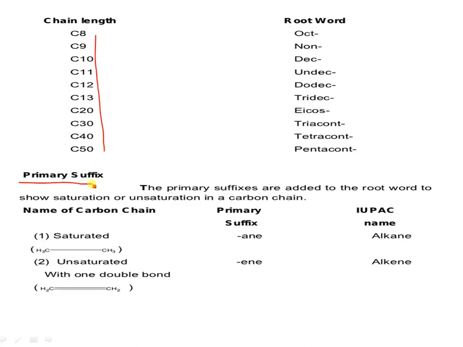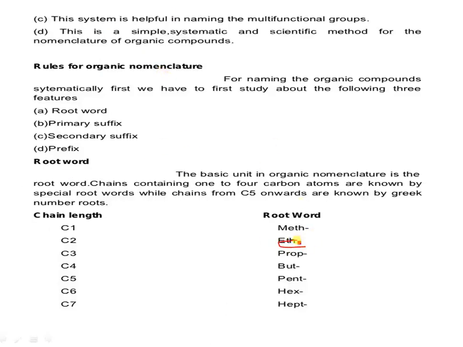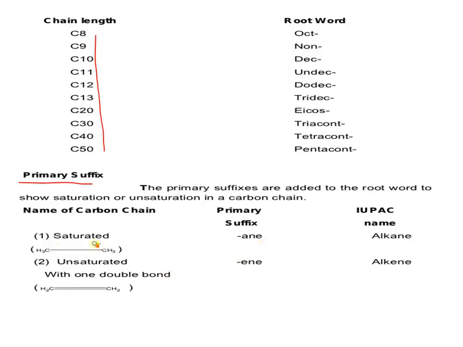So what is meant by primary suffix first? The primary suffix is added to the root word to show saturation or unsaturation in the carbon chain. For example, when we consider 2 carbon atoms, this is called eth. If 2 carbons are there, here is a saturation, so ane is the suffix here. Ane is the suffix, giving ethane. Why ethane? Because it contains 2 carbon atoms and it is an alkane.